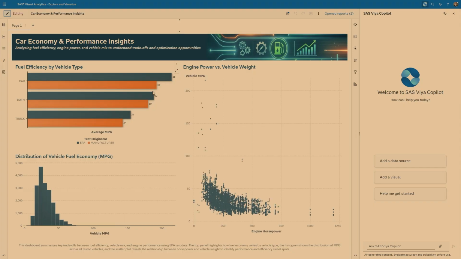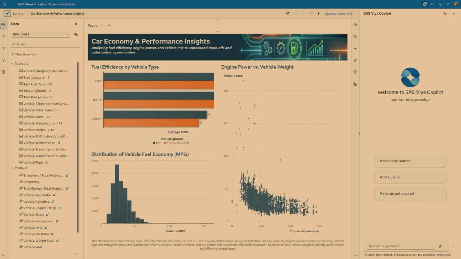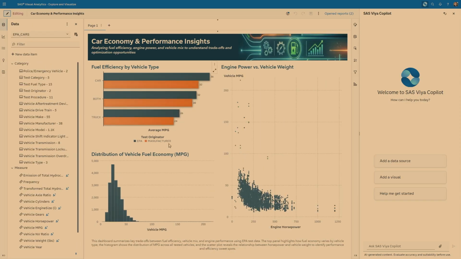So this one is a basic report I built yesterday. I actually used Copilot for that one, but you get the idea. The requirement I have right now is, for example, I have this very busy scatter plot on the right-hand side, which shows the vehicle mileage per gallon compared to the engine horsepower. So, does the economy get worse or better as you have more horsepower? It shouldn't be too surprising what the graph looks like.